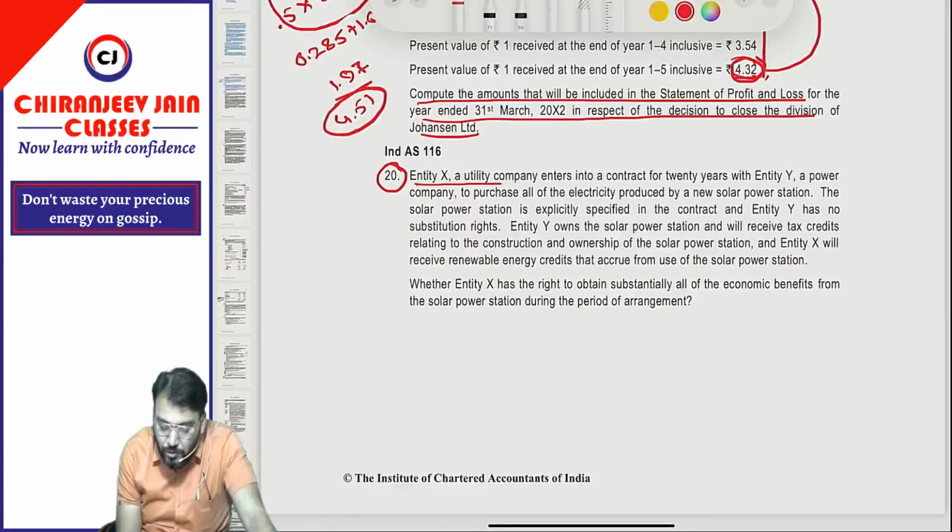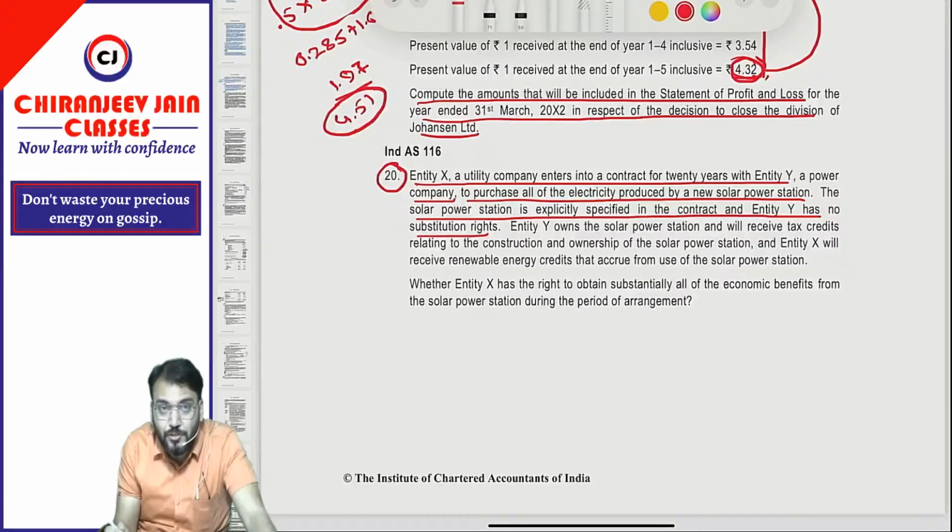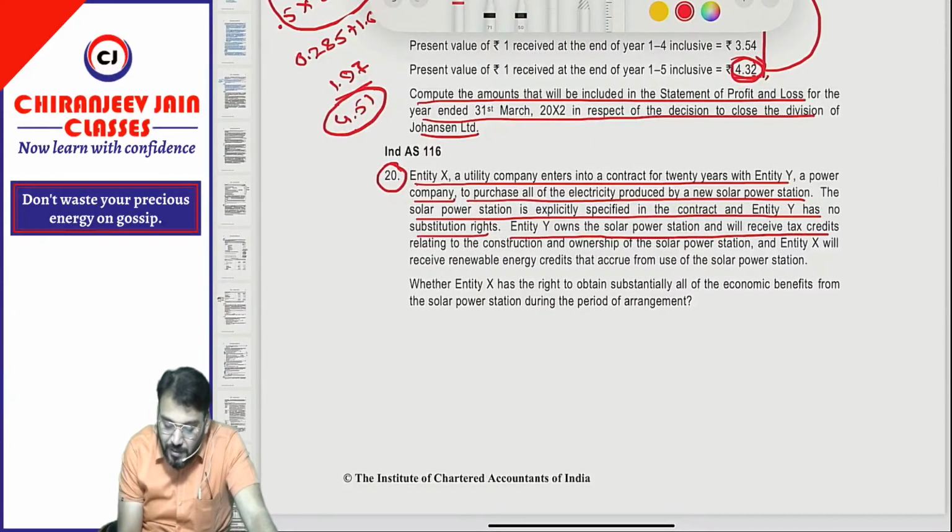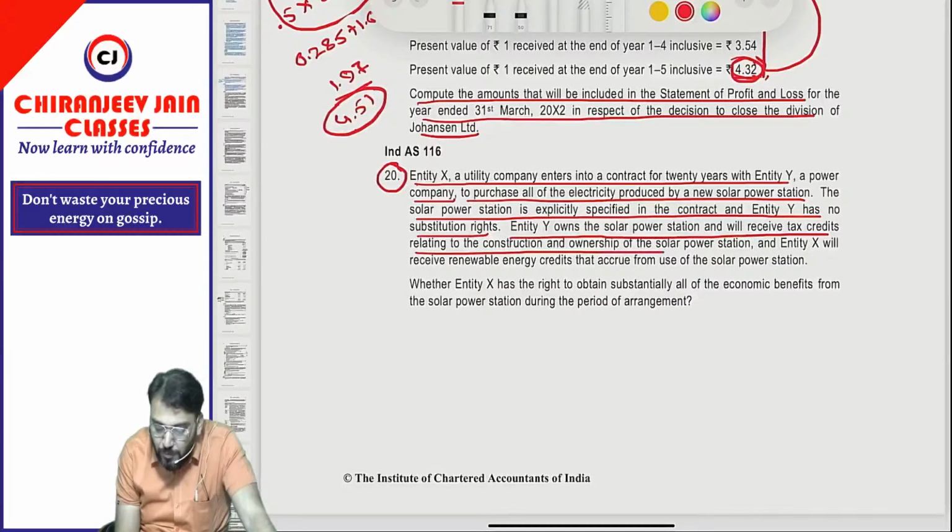Entity X, a utility company, enters into a contract for 20 years with entity Y, a power company, to purchase all of its electricity produced by a new solar power station. The solar power station is explicitly specified in the contract and entity Y has no substitution right. So entity Y does not have any substitution right and all the electricity will be supplied to entity X. Entity Y owns the solar power station and will receive the tax credit relating to construction and ownership of the solar power station.